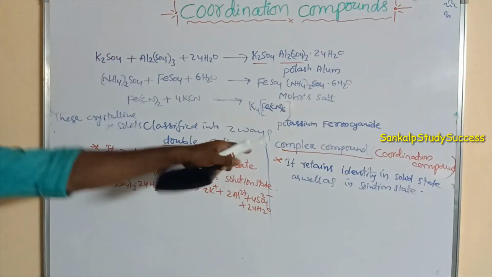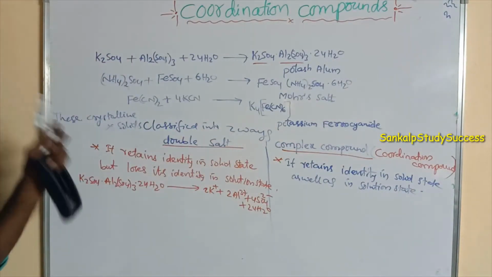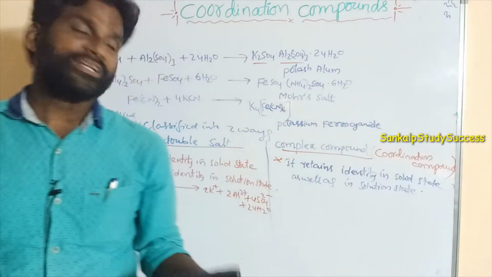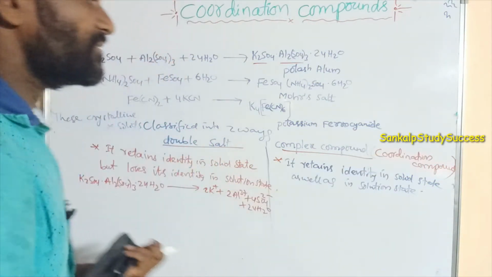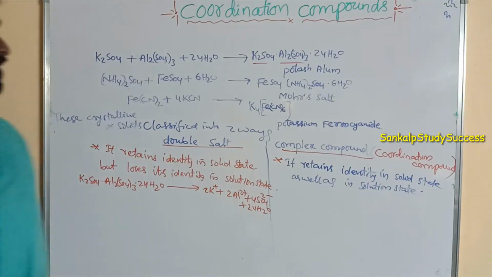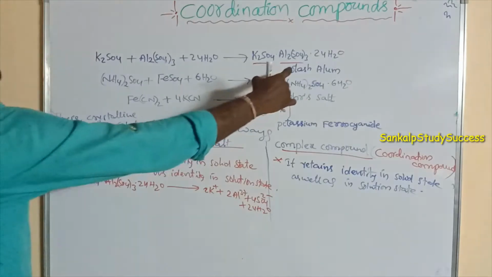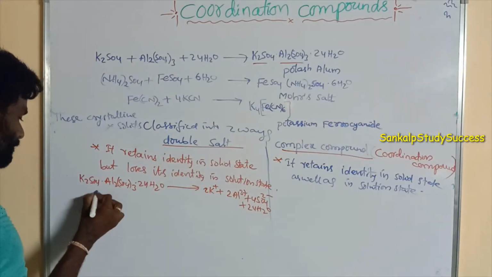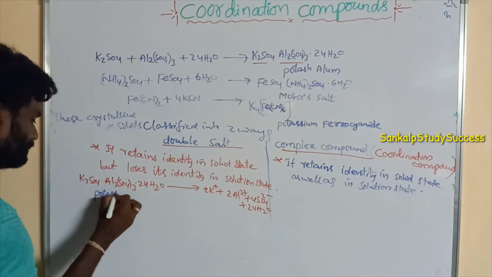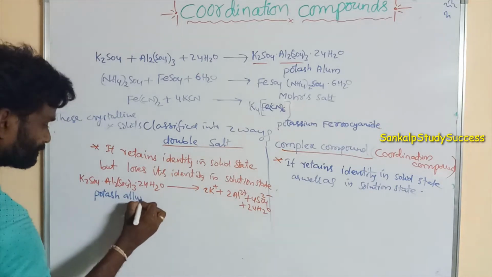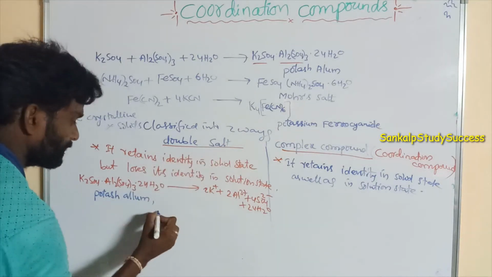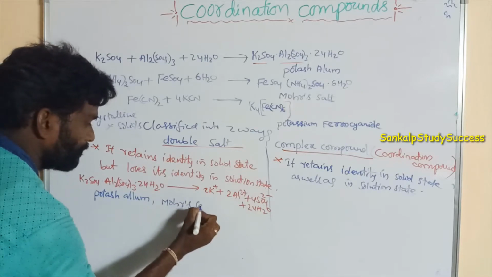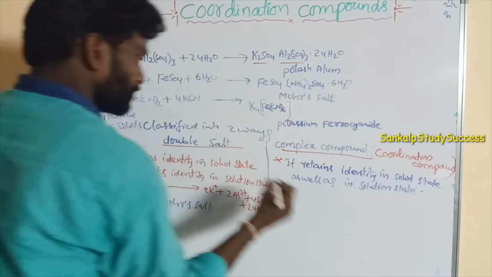It cannot lose its identity in solid state as well as in solution state, or it retains identity in solid state as well as in solution state. So what are the examples of double salt? Potassium alum, this is the potassium alum, that is also a double salt, and Mohr's salt. So what is the next example?